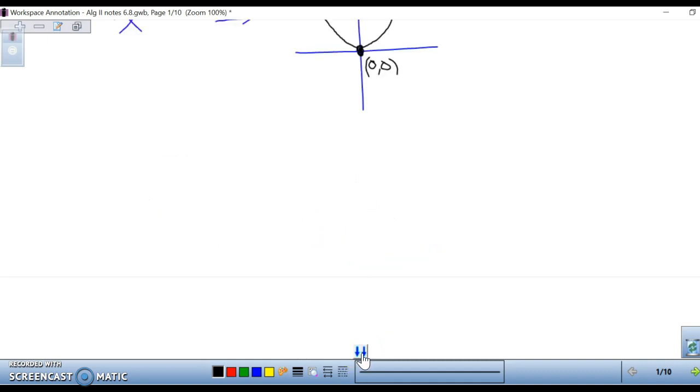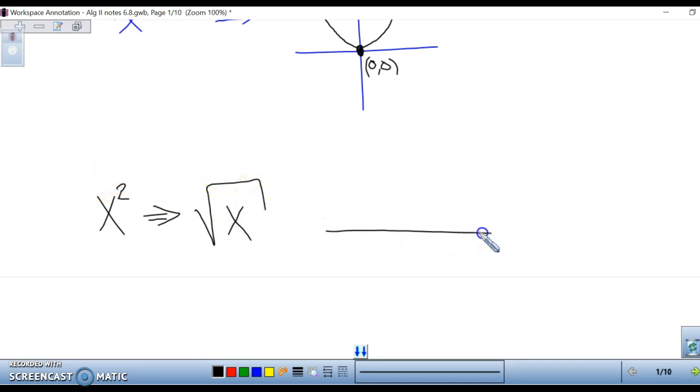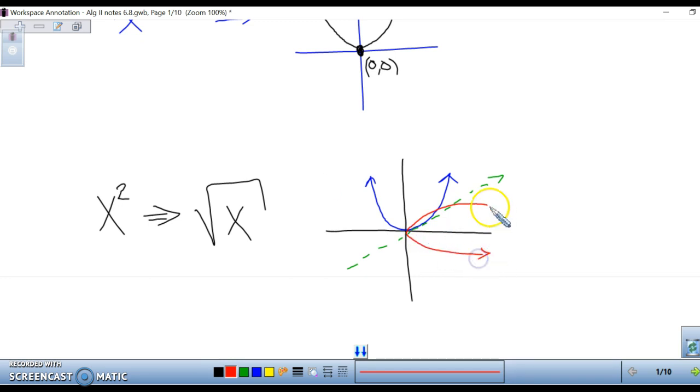A radical is the inverse. So if we have x squared, the inverse of x squared is the square root of x. So if this is our function, this would be our inverse. Which means that we take our parabola and it's going to get reflected across this line so that your inverse looks like this.